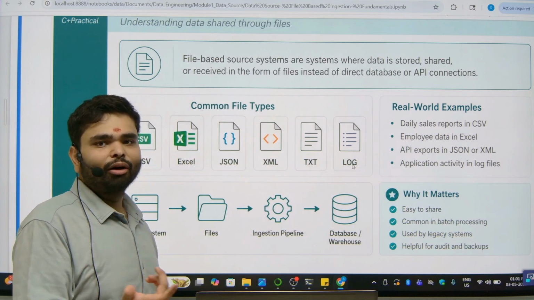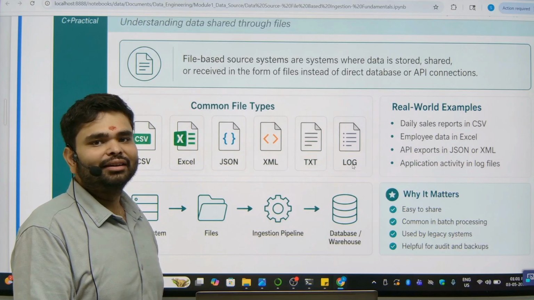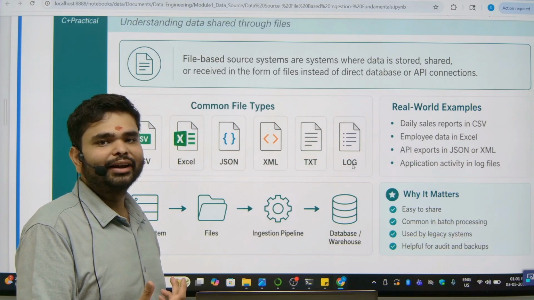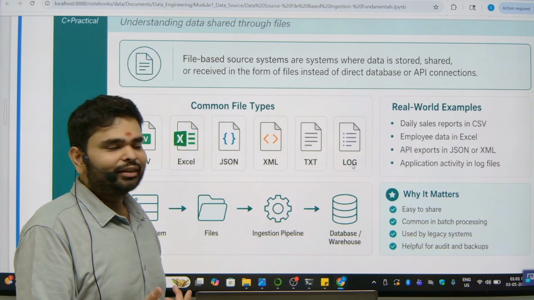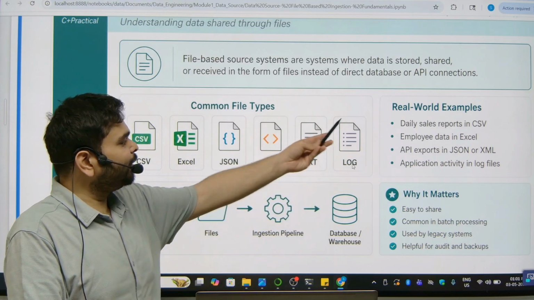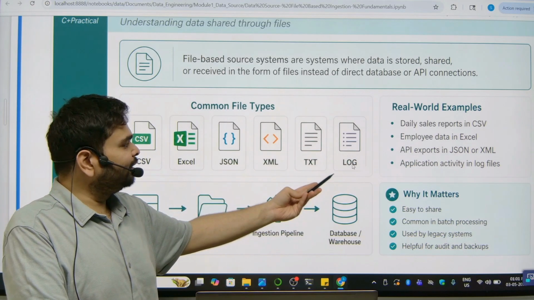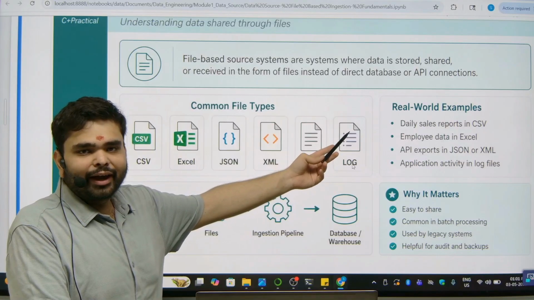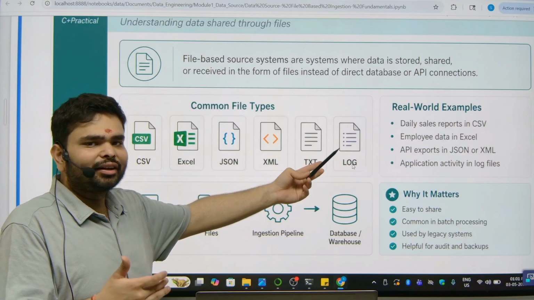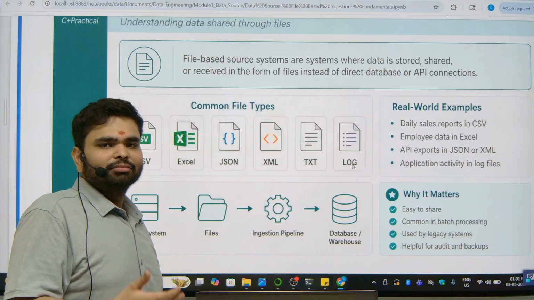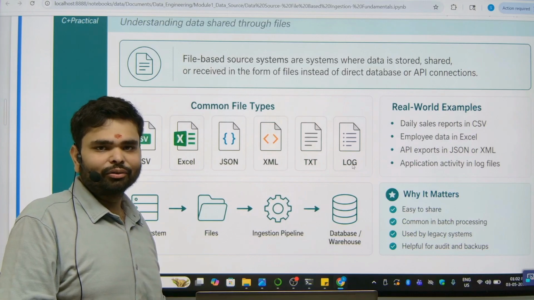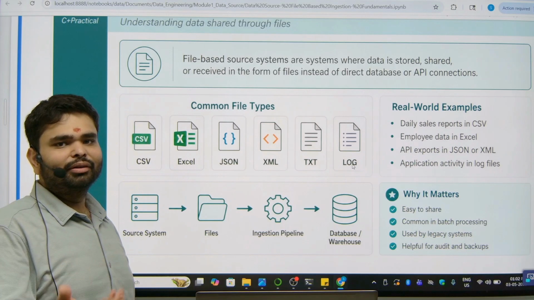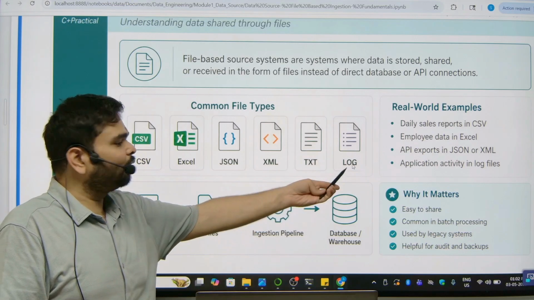What do we mean by the logs? The activity of any server or any workflow or any process is stored in the format of a log file. It is also a very important data type, and you will study this data type intensively in subsequent lessons also, because whenever we do data engineering, studying the logs is very important.